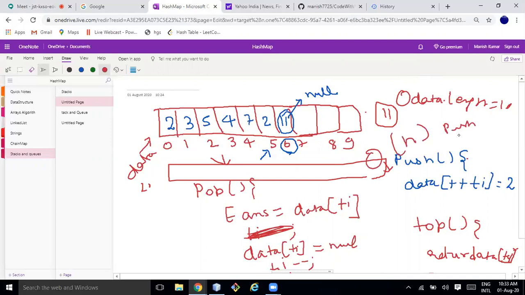Even for pop, suppose you had 11 elements earlier and now it decreased to 7, then what is the need of having that more space? You need to copy to the smaller array. But the constraint for stack is that you always have to do push, pop and top in order of one complexity.